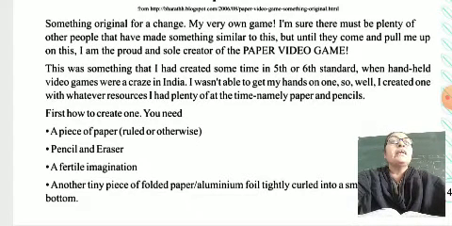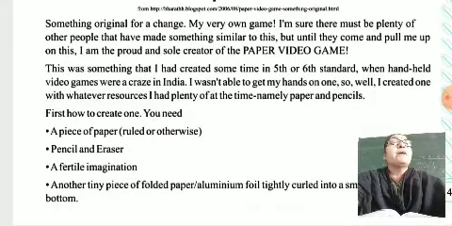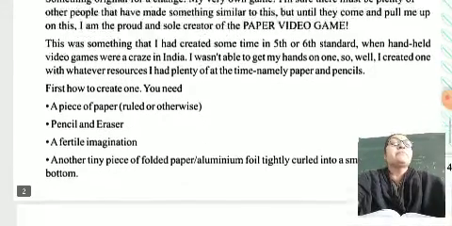This was something that I had created sometime in 5th or 6th standard, when handheld video games were a craze in India. I wasn't able to get my hands on one, so I created one with whatever resources I had plenty of at the time, namely paper and pencils.